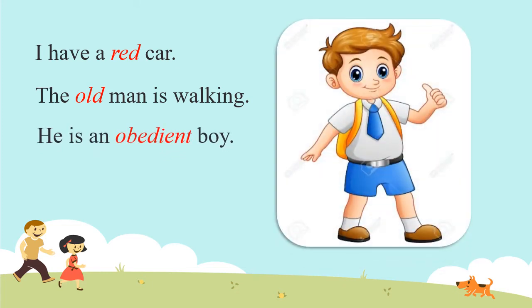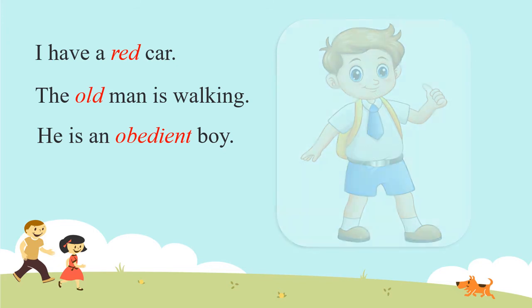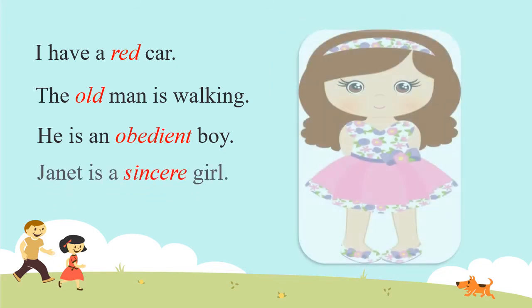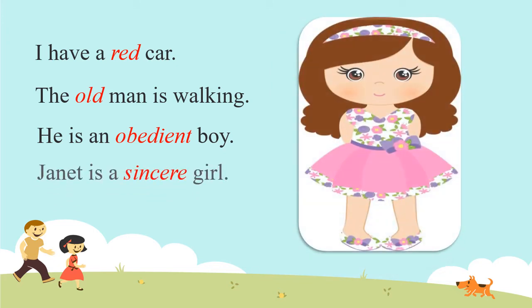He is an obedient boy. What kind of boy he is? Obedient. So obedient is telling us about the quality of the boy. So obedient is the adjective of quality. Janet is a sincere girl. What kind of girl she is? She is a sincere girl.